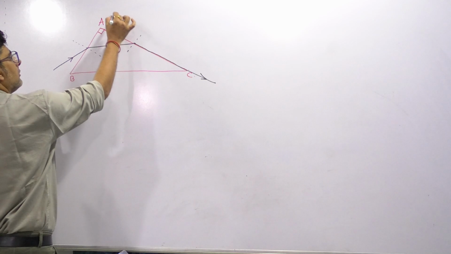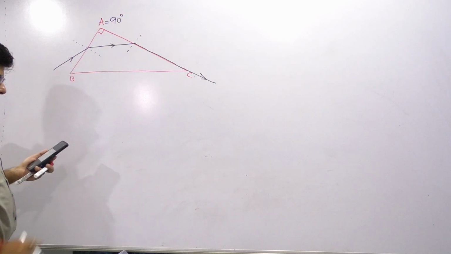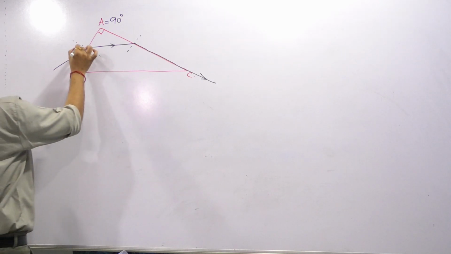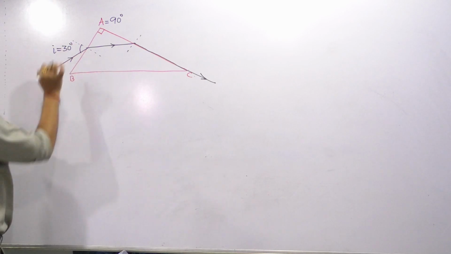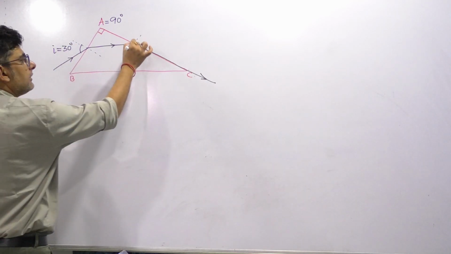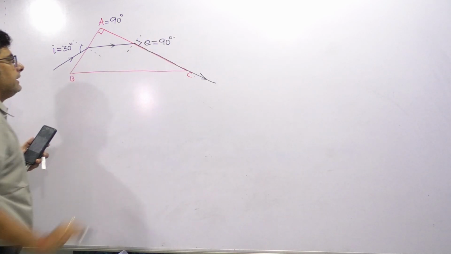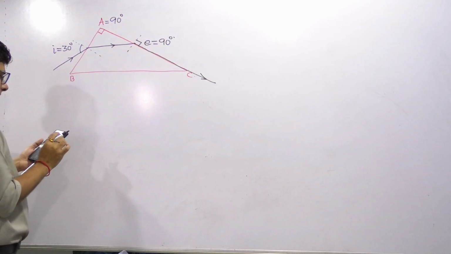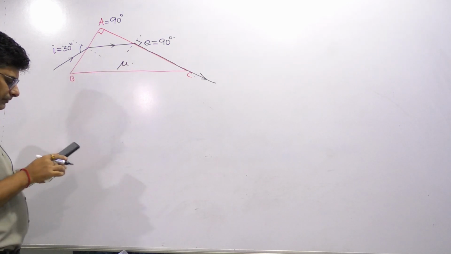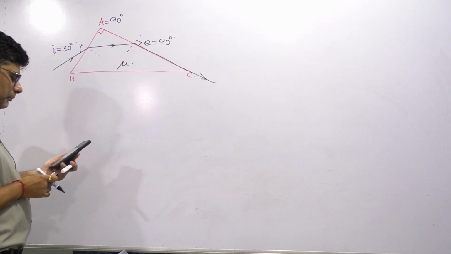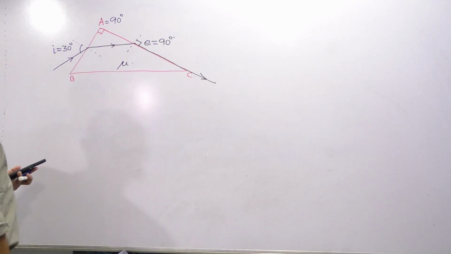What is the angle of prism over here? It is given as 90 degree. Now they have given this angle of incidence i as 30 degree. What is the angle of emergence? Grazing means 90 degree. Now they are asking for mu. So this was the only data provided.